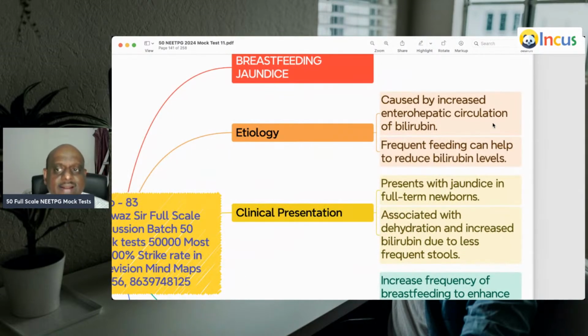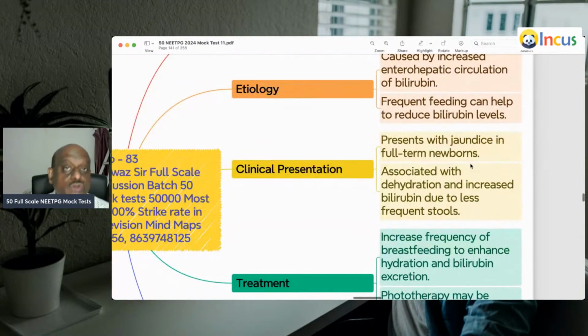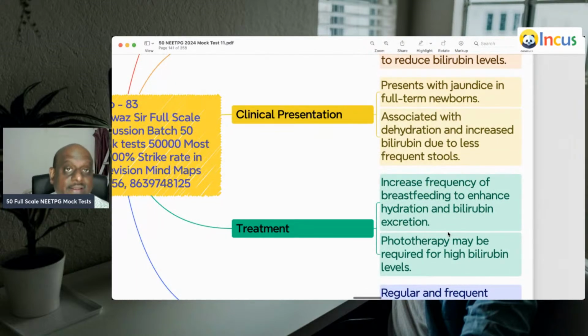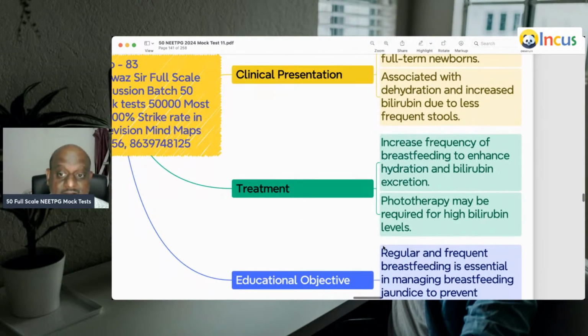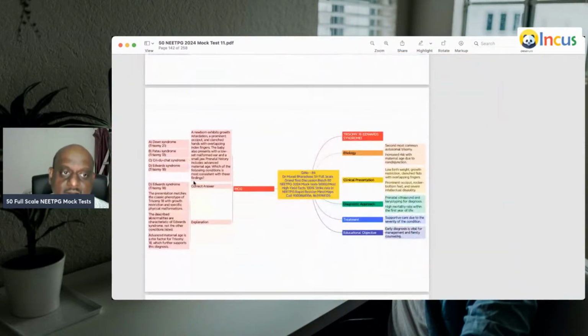Frequent feeding can help to reduce the bilirubin levels. Breastfeeding jaundice presents in a full-term newborn. It is due to dehydration and increased bilirubin due to less frequent stools. Increased frequency of breastfeeding will enhance hydration and bilirubin excretion, and phototherapy may be required for high bilirubin levels, is what you need to remember.